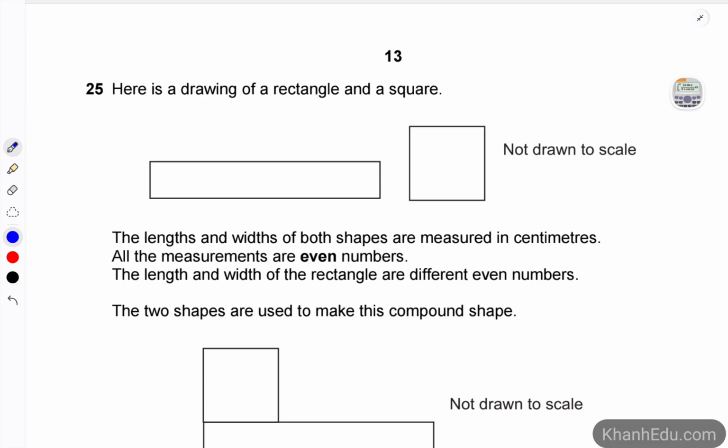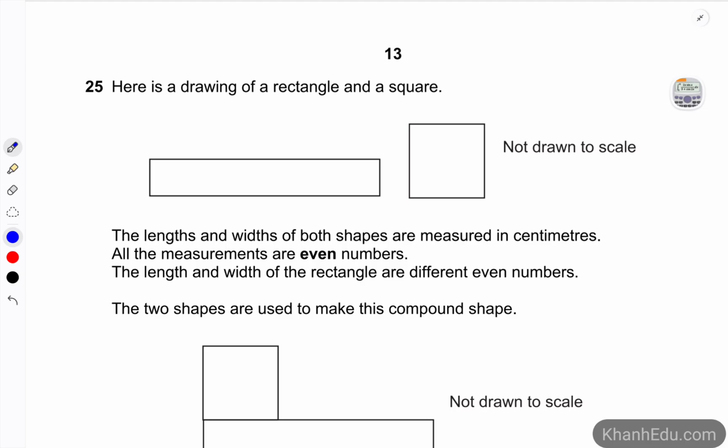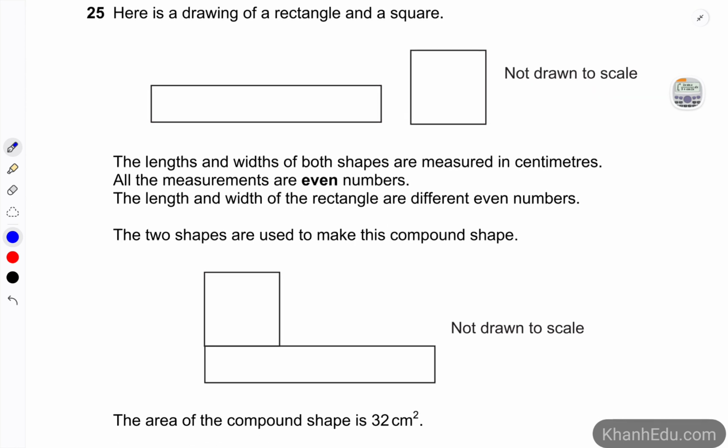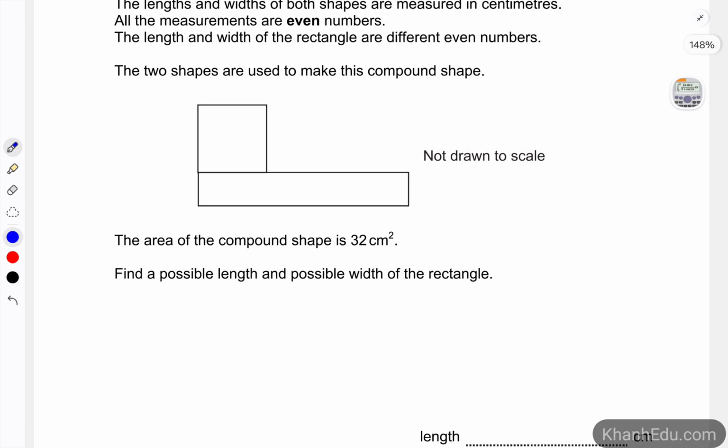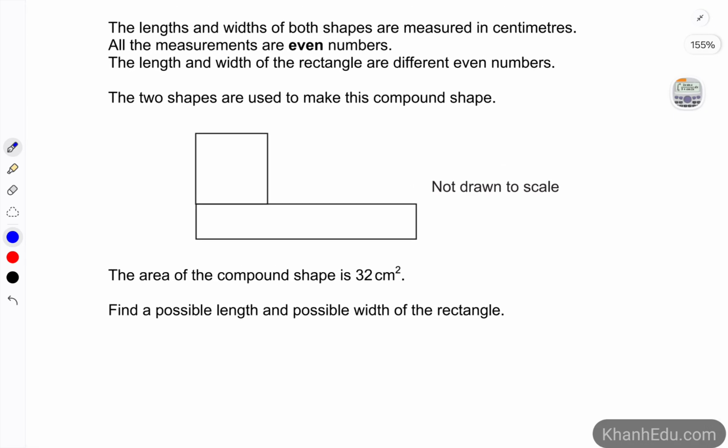Number 25. Here is a drawing of a rectangle and a square. The length and width of both shapes are measured in centimeters. All the measurements are even numbers. The length and width of the rectangle are different even numbers, of course. And the two shapes are used to make this compound shape. We know that the area of the compound shape is 32 square centimeters. So find a possible length and possible width of the rectangle.